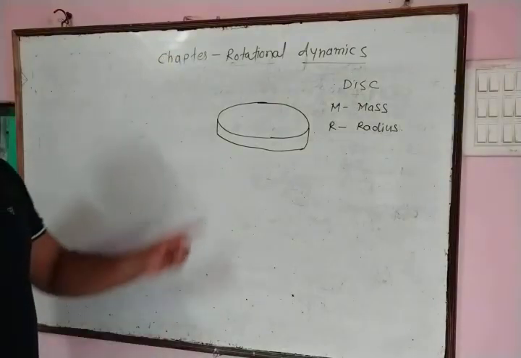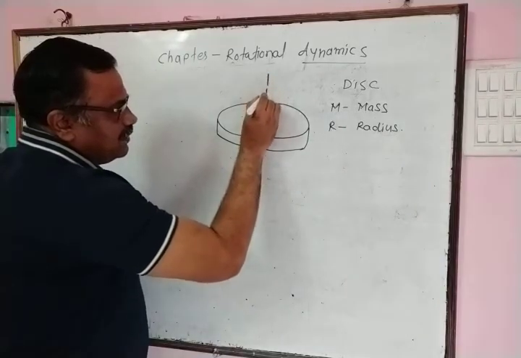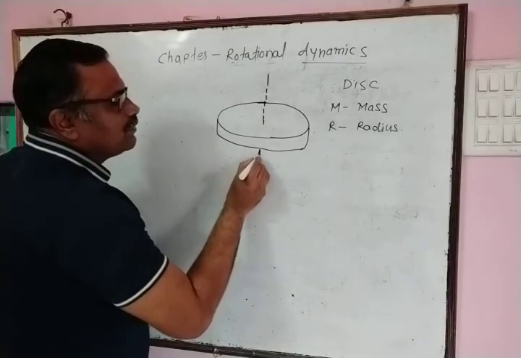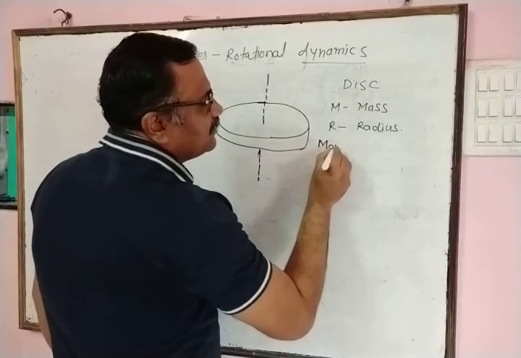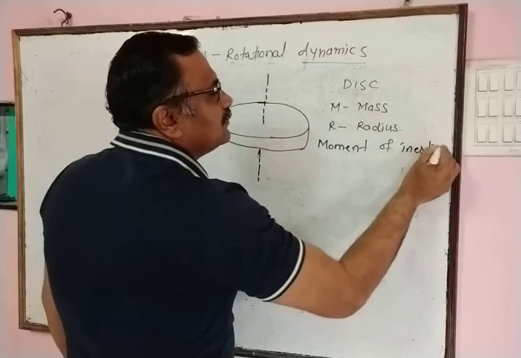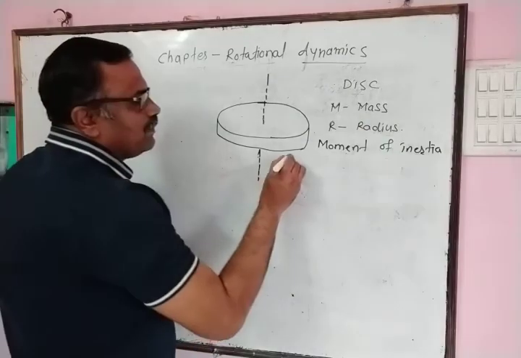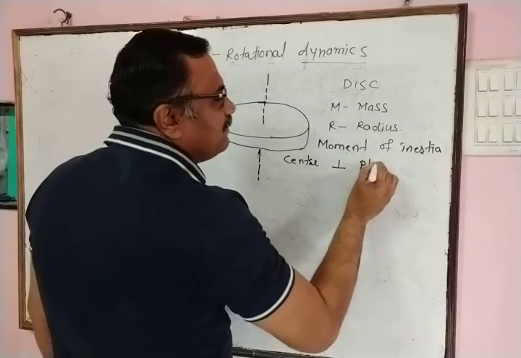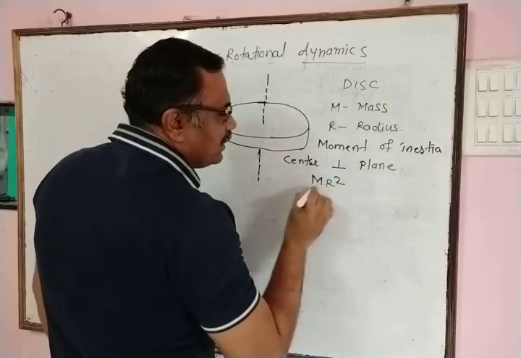Now, moment of inertia of this disc about an axis passing through center and perpendicular to the plane of disc is MR square upon 2.